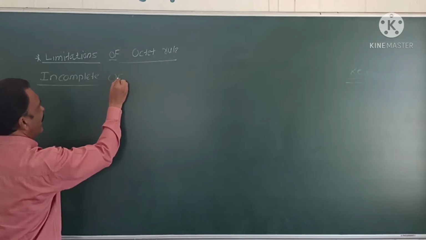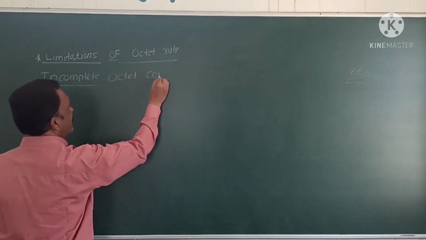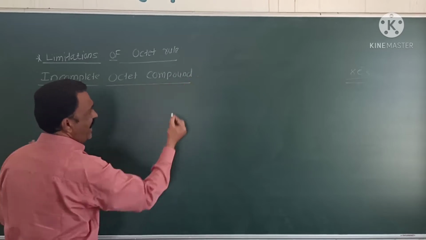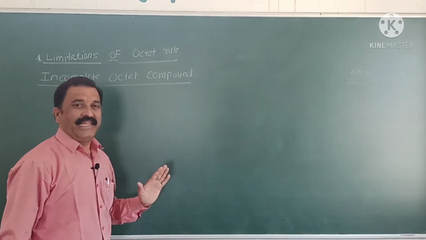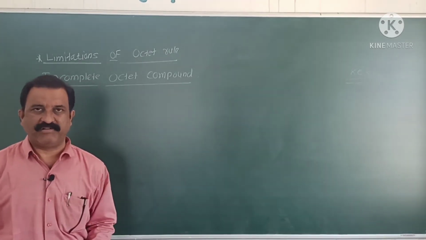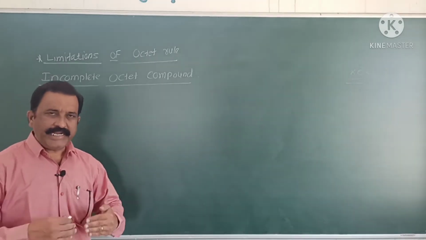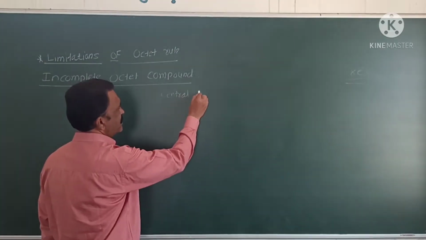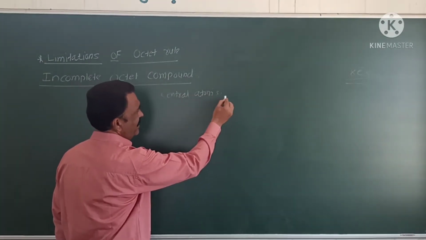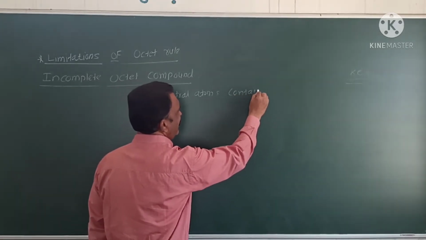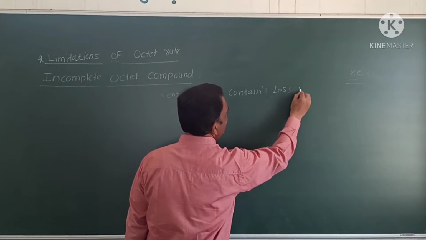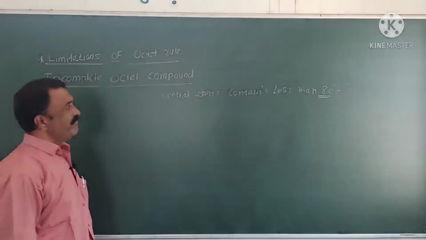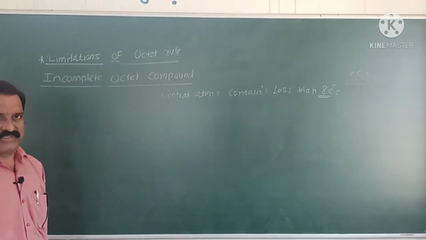Incomplete octet compounds are the compounds in which a central atom contains less than 8 electrons. The compound in which a central atom contains less than 8 electrons is known as an incomplete octet compound.